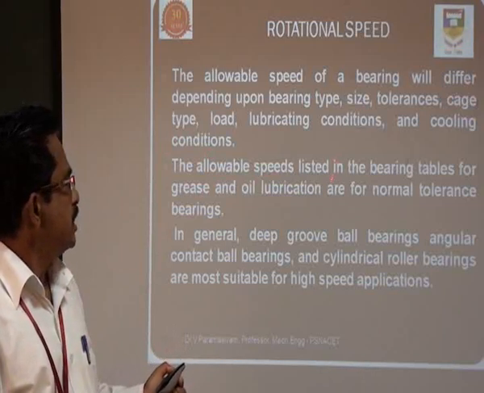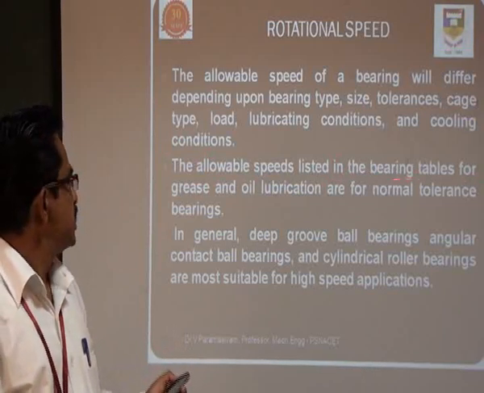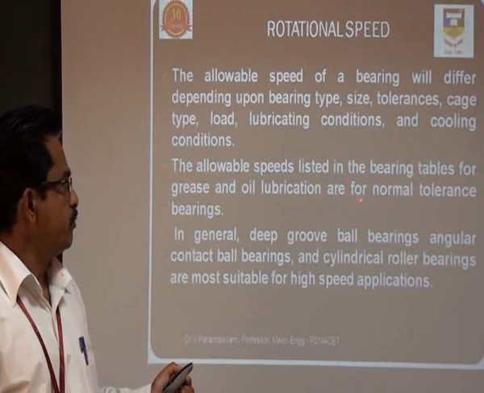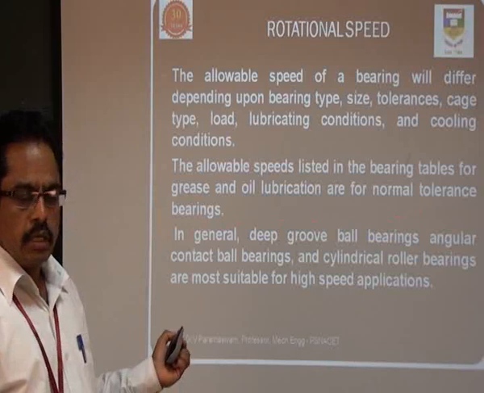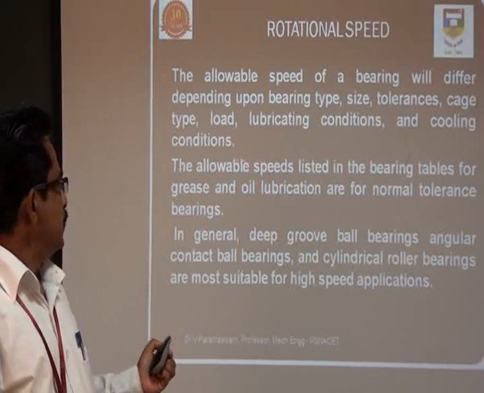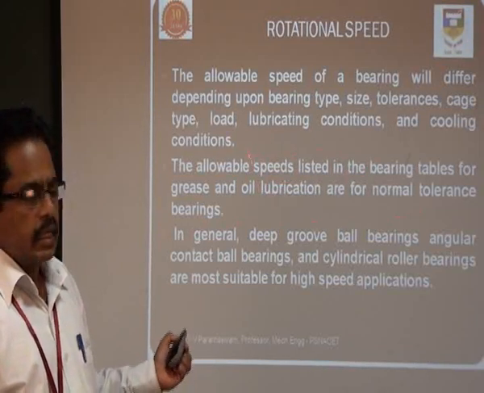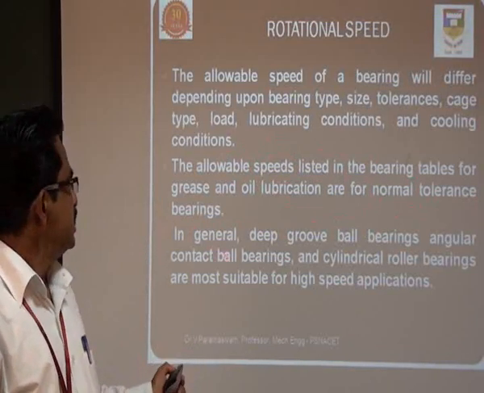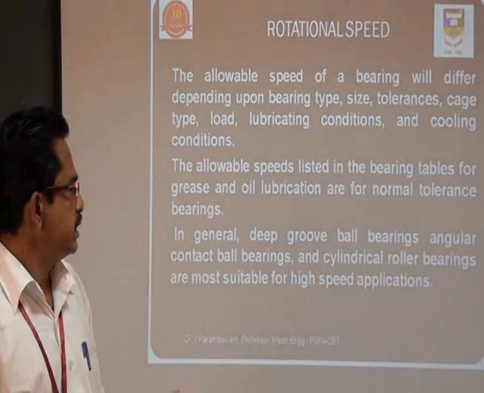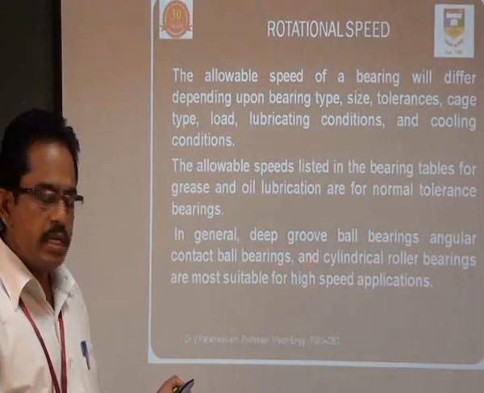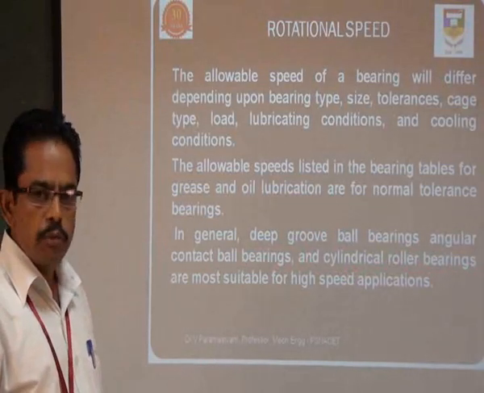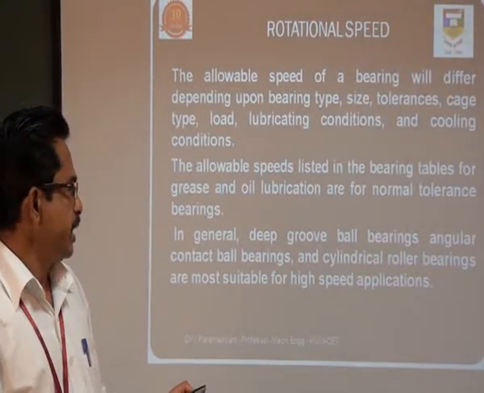Then the allowable speeds listed in the bearing tables for grease and oil lubrication are for normal tolerance bearings. Normally the allowable speed indicated in the tables is meant for normal tolerance bearings. In general, deep groove ball bearings, angular contact ball bearings and cylindrical roller bearings are more suitable for high speed applications.